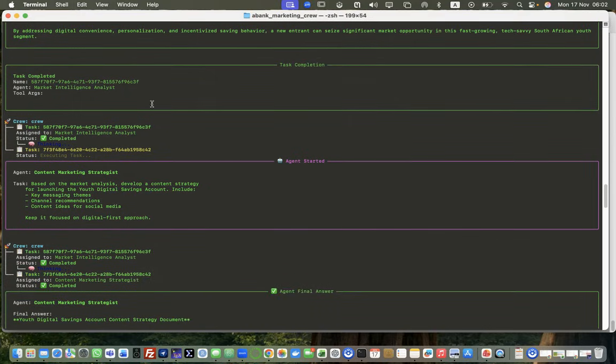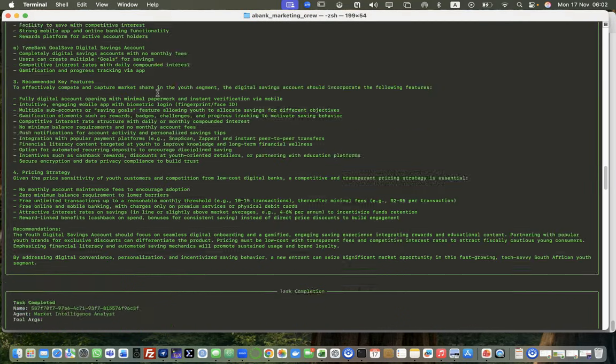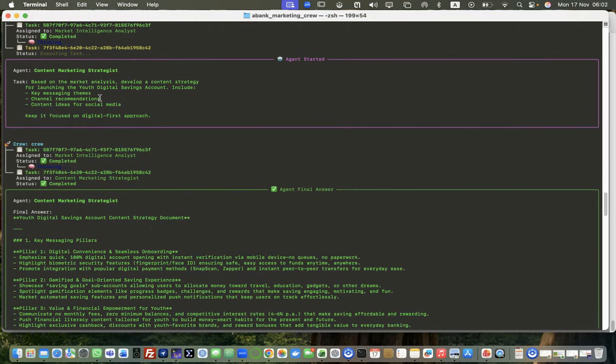So now that this task is completed, it's handing over to the content marketing strategist. This output is now the input for the content marketing strategist: based on the market analysis, develop a content strategy for launching the youth digital savings account.